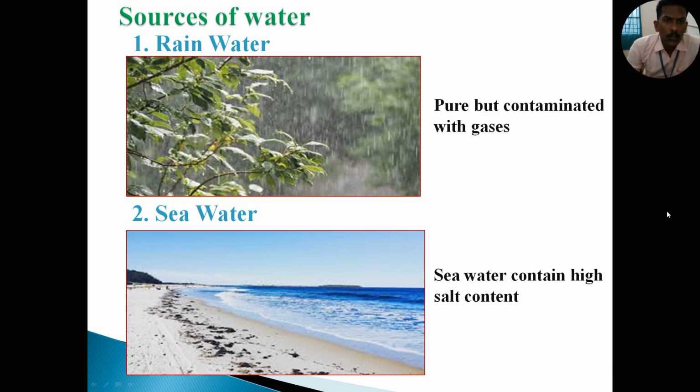Let's see the picture of sources of water. The first picture is rainwater. You know that rainwater is very pure compared to all the water resources, but it is contaminated by gases, due to industrial activities and human activities. Then the second one, seawater. You know very well, seawater is full of salt content. The high concentration of salt is naturally available in seawater only.